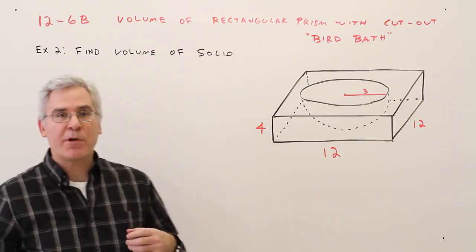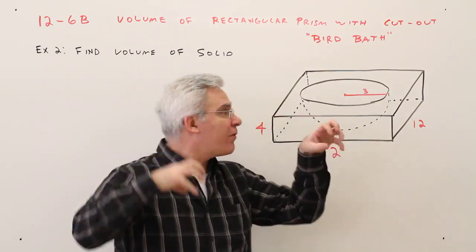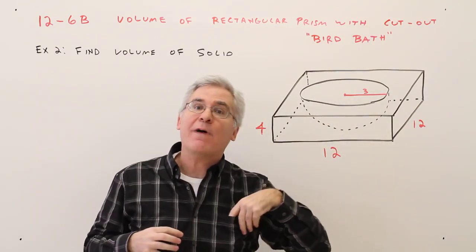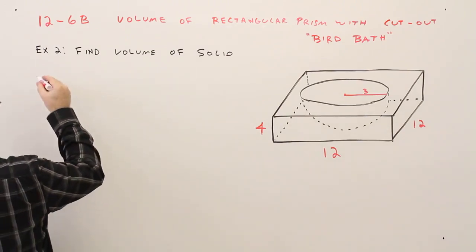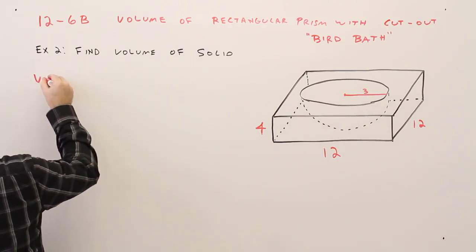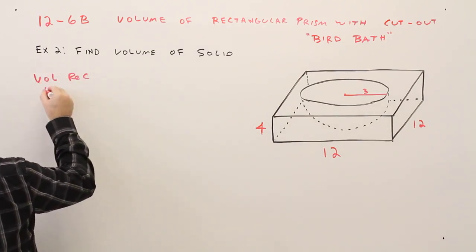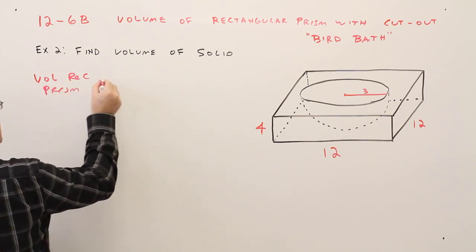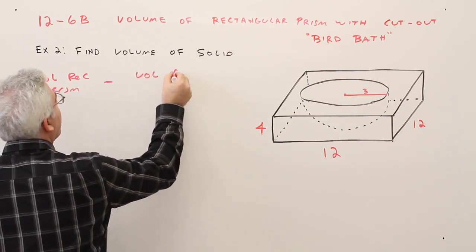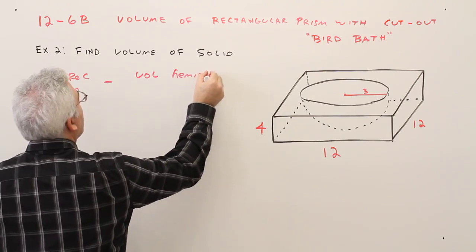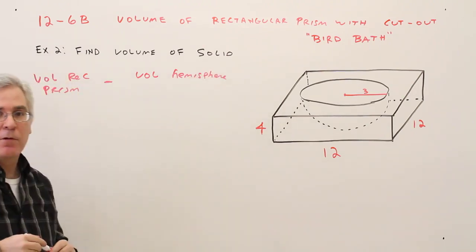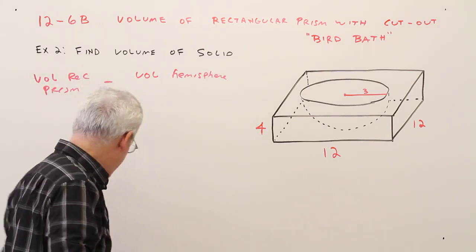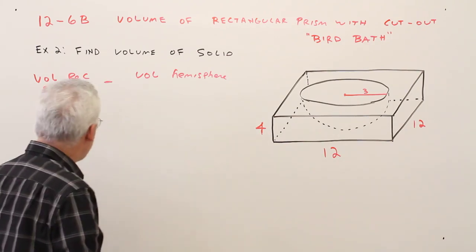Alright, so what I'm going to do is find the volume of the whole prism and subtract away the volume of that hemisphere. So I'll start with what I'm doing. So volume of rectangular prism minus the volume of the hemisphere. Then I'll write down the formulas, get the numbers, and plug in the numbers.